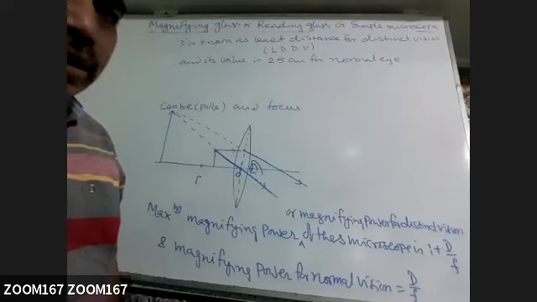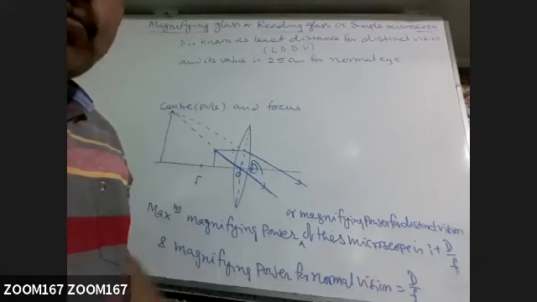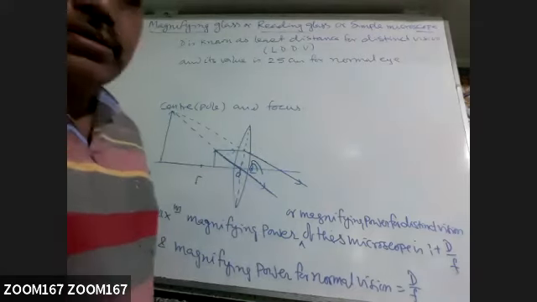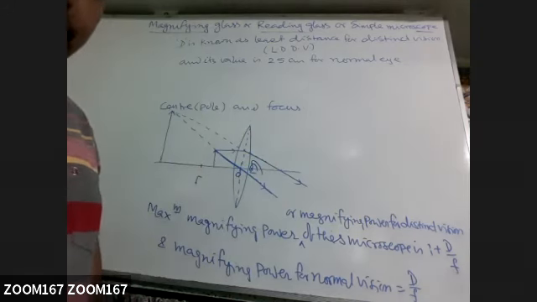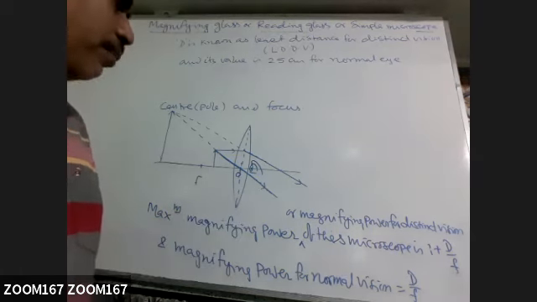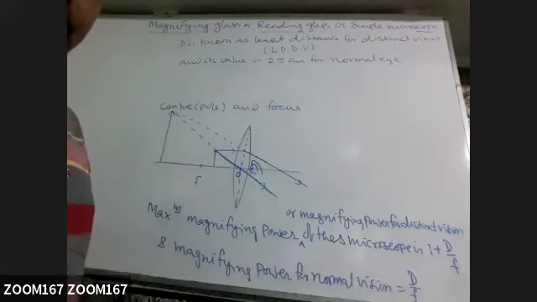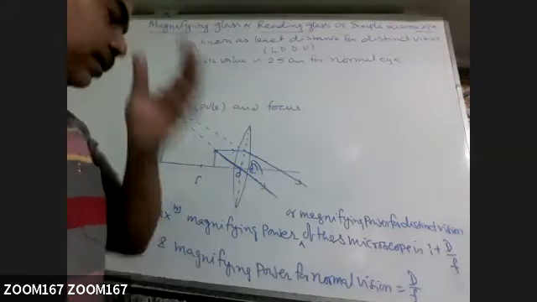Sir, if thickness will be reduced, then also we will see the same case. Yeah, it will be same. Without changing the curvature, if thickness is increased or decreased, there will be no effect. Only a defect will start. That defect we will discuss in class 12, not now. A different type of defect will start if the lens is very thick. That we call aberration. Different types of aberration are there. But for you, we will say no effect if we change the thickness.